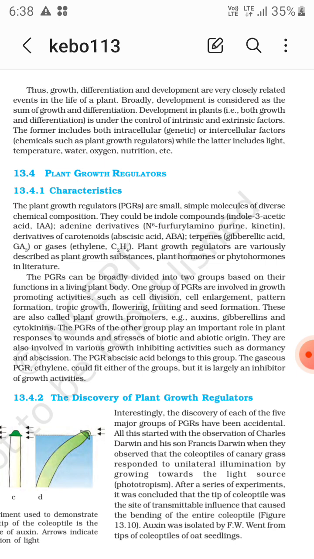Now plant growth regulators are variously described as plant growth substances, plant hormones, or phytohormones in literature. So these are the substances, these can be the plant hormones, these can be the phytohormones, etc.